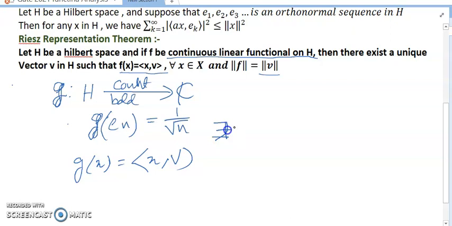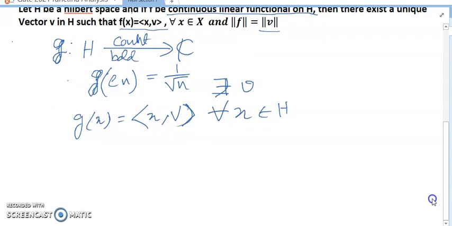Next, according to the question, by Bessel's inequality, the summation n equals 1 to infinity of |<v, e_n>| whole square is less than or equal to norm of v whole square, where e_n is an orthonormal sequence.